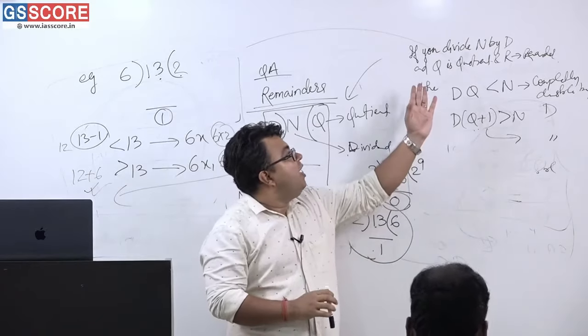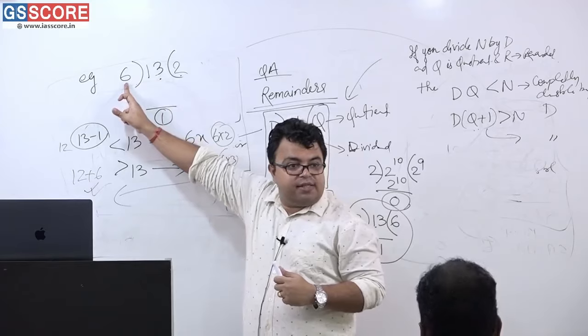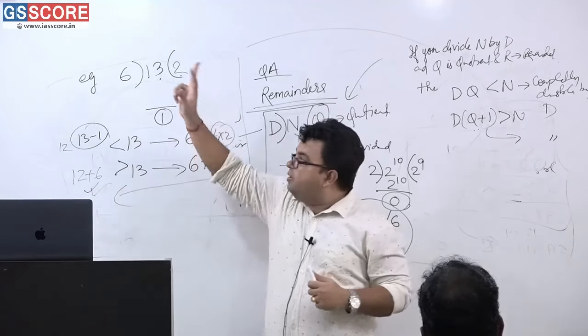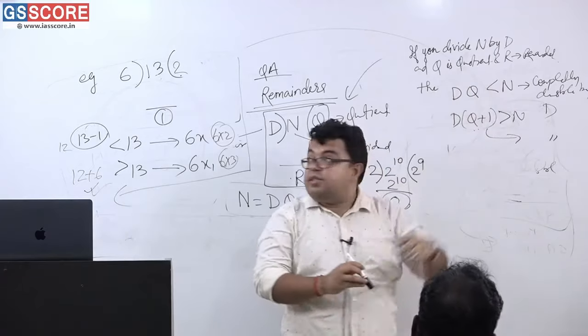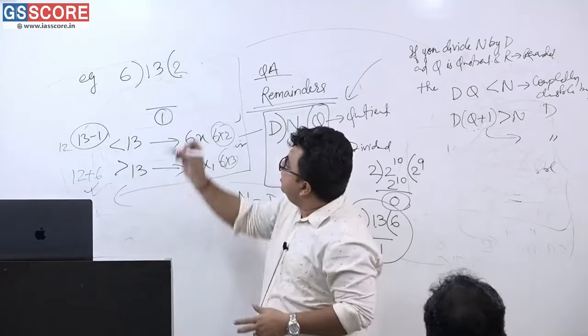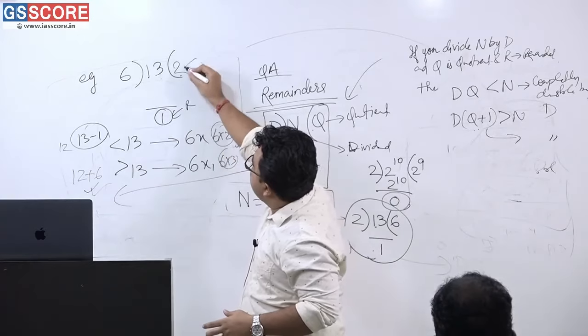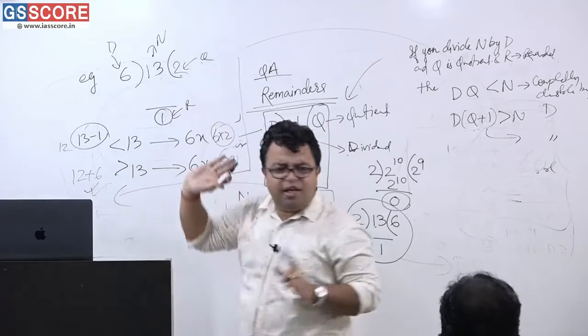Understand. If you are dividing n by d, it means 13 by 6. Okay? 13 by 6, q is the quotient, r is the remainder. 2 is the quotient and 1 is the remainder. This is r, this is q, this is d, and this is n. Am I correct?